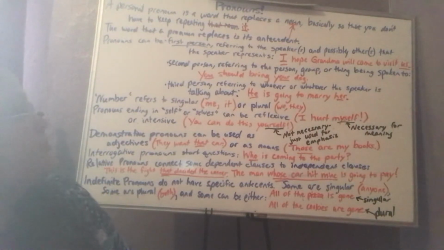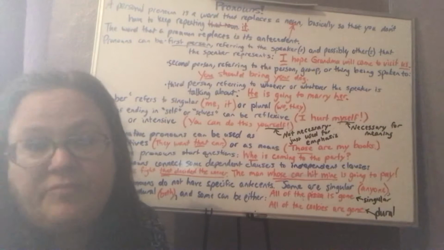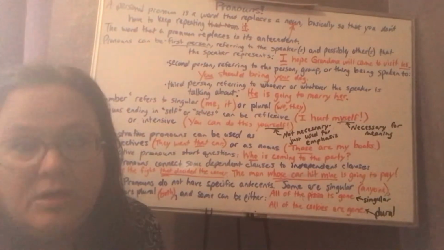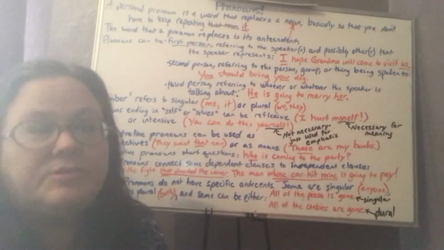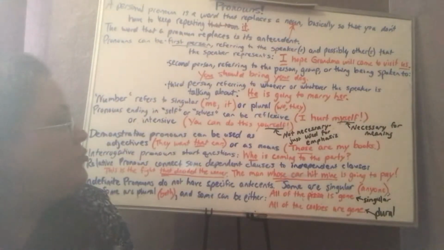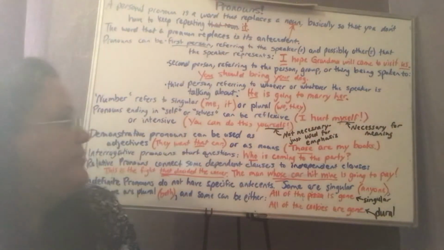Number refers to singular or plural. So singular pronouns: me, it, himself, her, those are singular. Plural pronouns refer to more than one. So we, they, themselves. Okay.